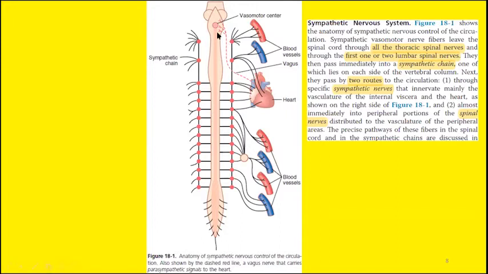So the vasomotor center is located near the medulla and pons in the center. As soon as the fibers leave this vasomotor center, they pass to the sympathetic chain. From the sympathetic chain, the nerve fibers will enter the heart as sympathetic nerves or the blood vessels as spinal nerves.